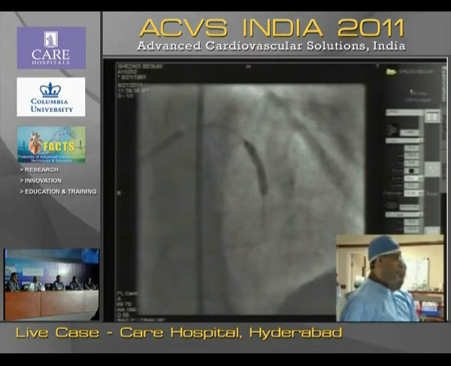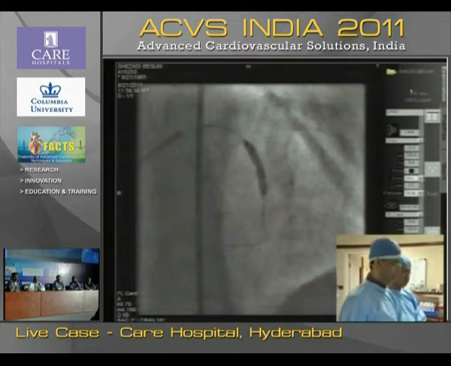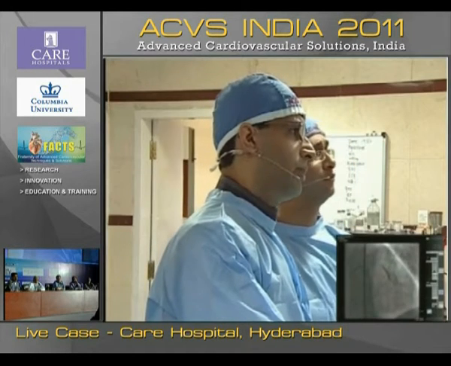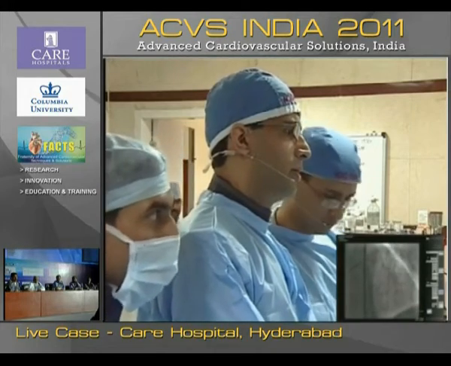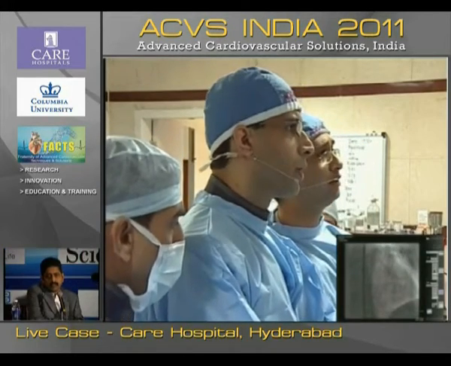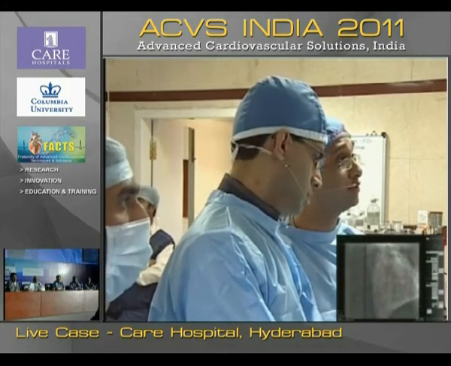Nowadays, with more DES being used, we are more and more going back towards the pre-dilatation era, basically because we want to see the lesion characteristics. That makes us feel more comfortable that the lesion has opened up well before we actually insert the stent. Also in an elderly person where there's a lot of calcium, uniform stent expansion is also an issue.